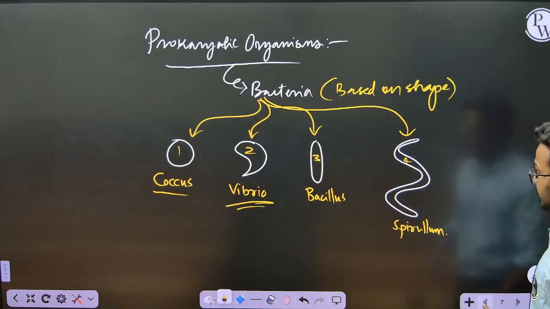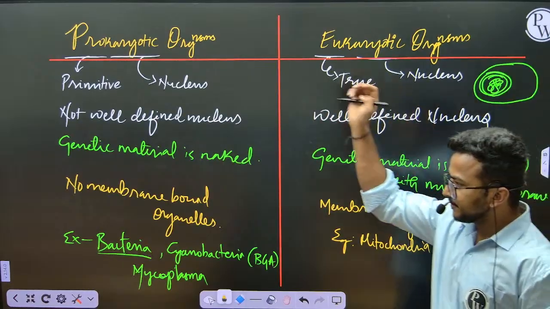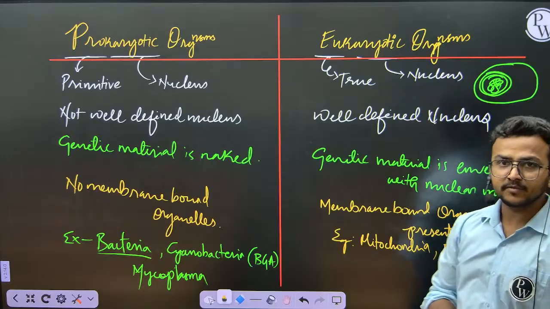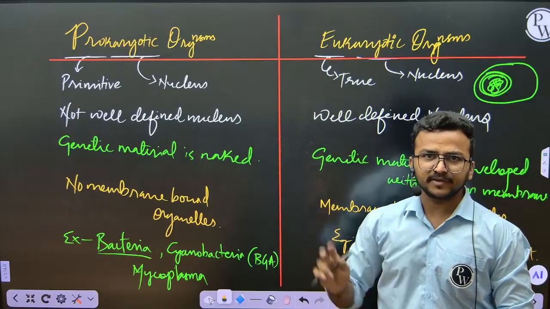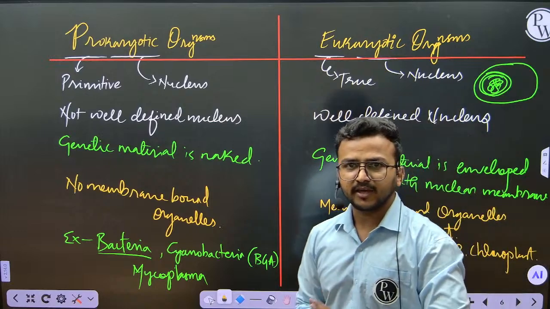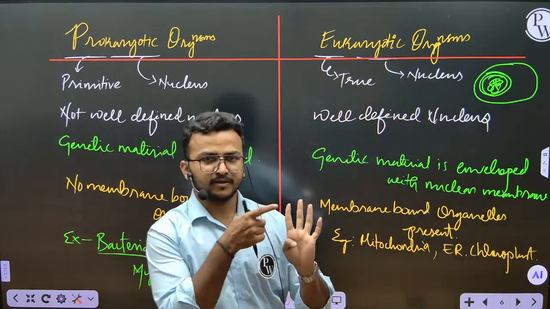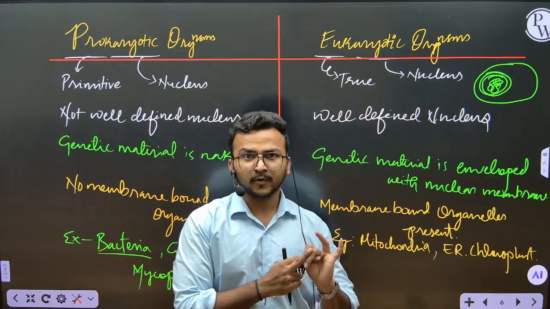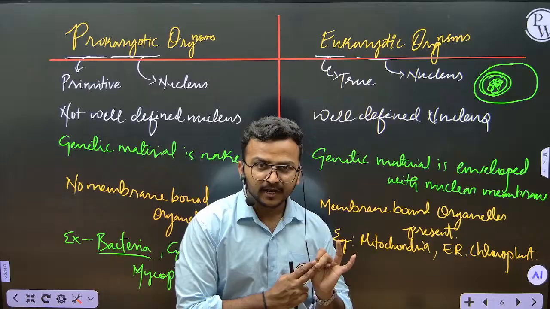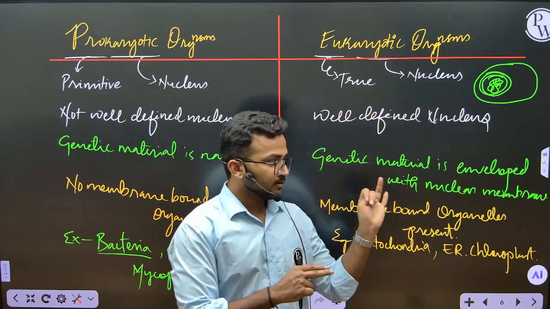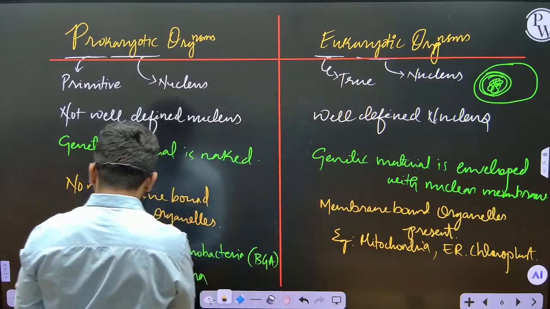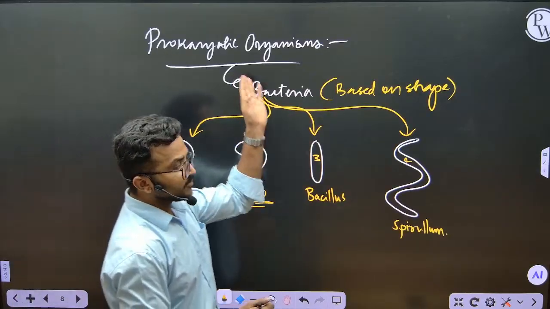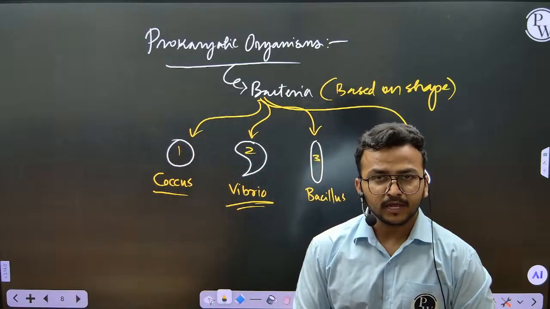And we saw the differences between prokaryotic cell and eukaryotic cell, or prokaryotic organisms and eukaryotic organisms. So far we have learned the difference between prokaryotic and eukaryotic cells, the structure of the prokaryotic cell, and lastly the different shapes of bacteria, which come under prokaryotic cells.